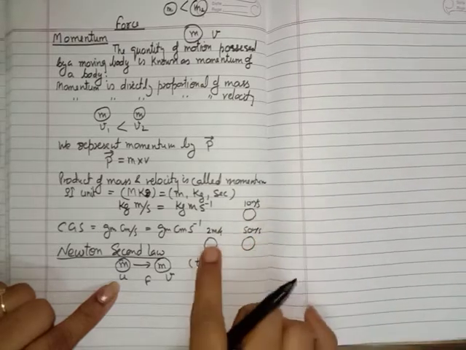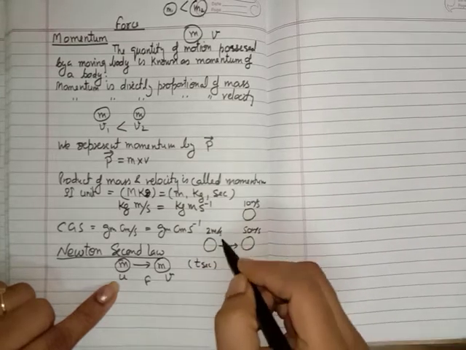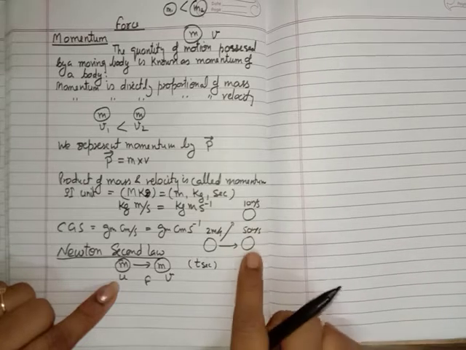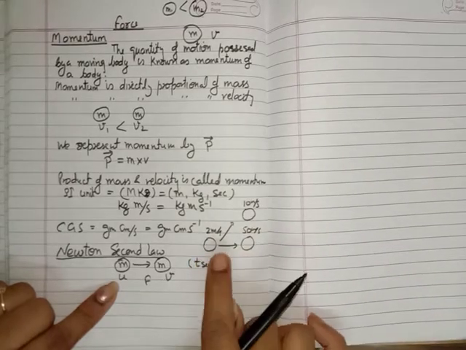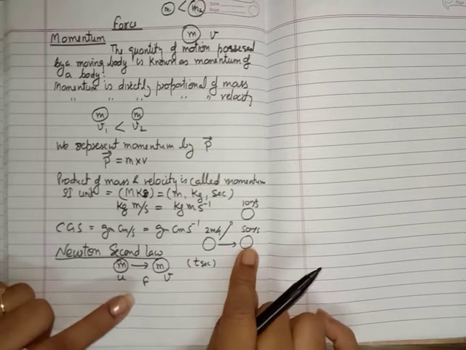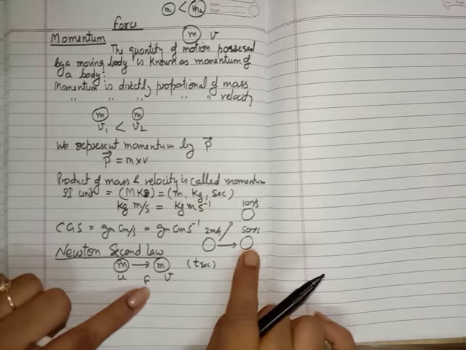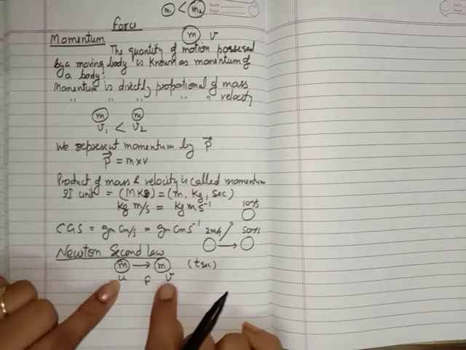In which case do you have to apply more force? Obviously in the first case, because we are changing its velocity in large quantity. So we have to apply more force if we want to change the velocity in larger quantity.